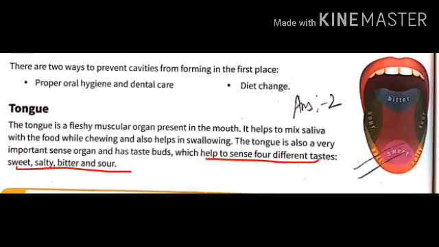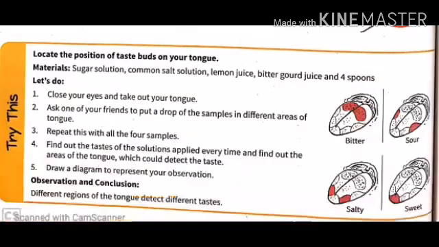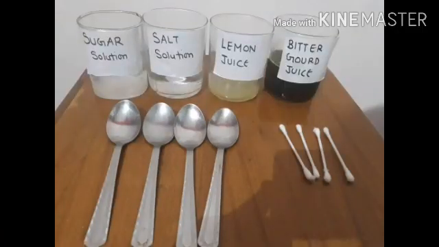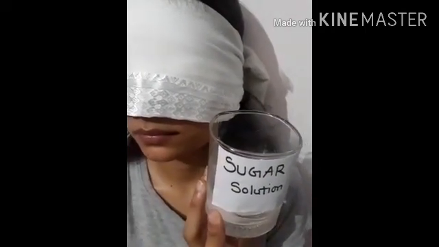These taste buds help us to sense four different tastes, which are sweet, salty, bitter and sour. In fact, we can locate the position of taste buds on our tongue with the help of an activity which is given here. So our aim is to locate the position of taste buds on your tongue. For this you need sugar solution, salt solution, lemon juice, bitter gourd juice, and 4 spoons, or you can take 4 earbuds. Now the procedure. First of all, close your eyes and take out your tongue, and then take the first solution and put its drop on different parts of the tongue.